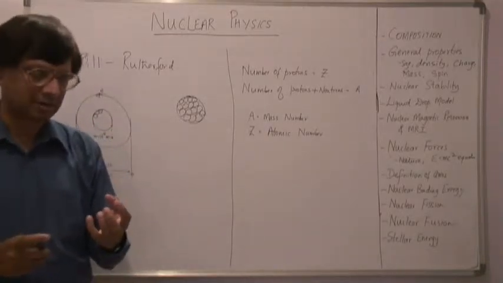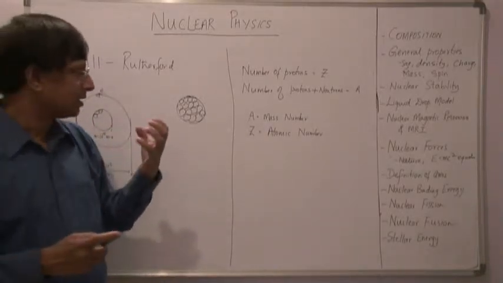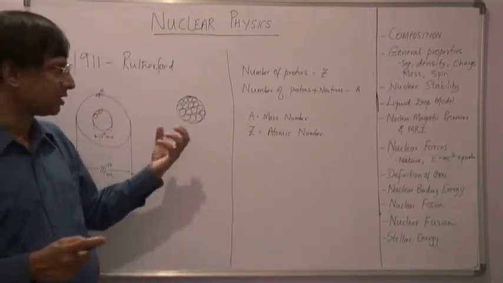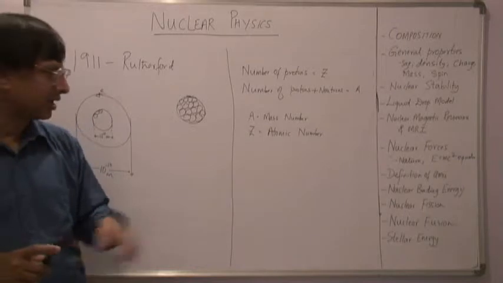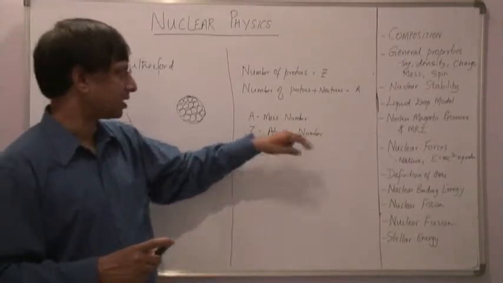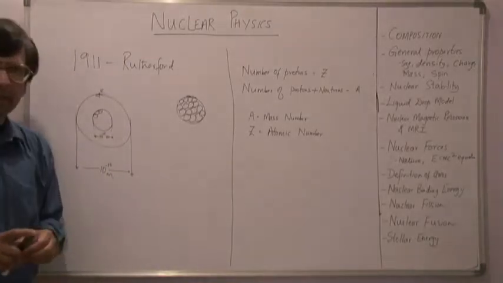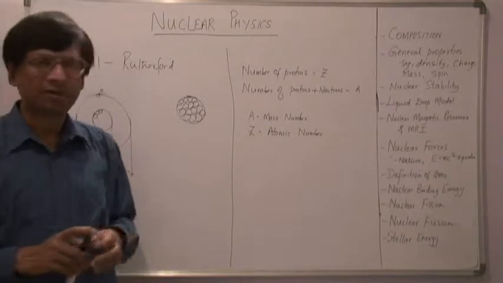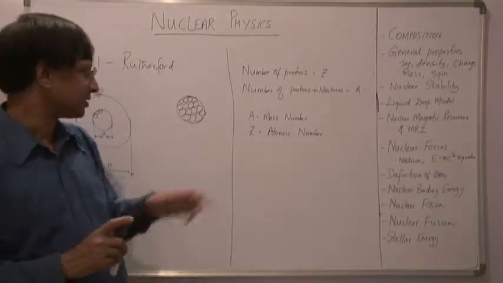A, the mass number, is nothing but the number of protons and neutrons put together inside the nucleus. So A is the mass number and Z is the atomic number. The atomic number represents the number of protons inside the nucleus.